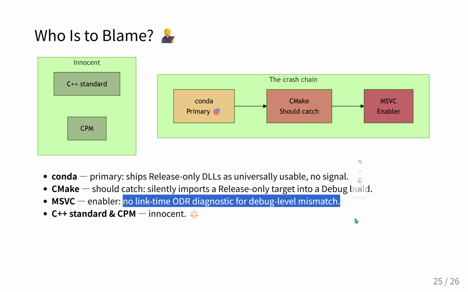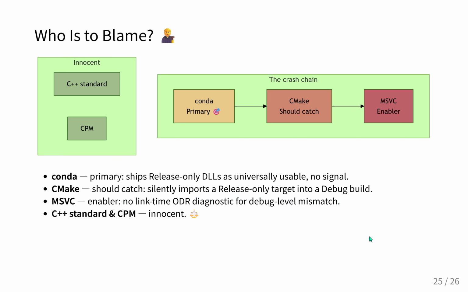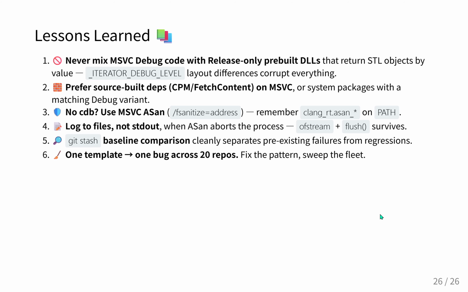Wow. MSVC is the underlying enabler here. It fundamentally alters the memory layout of core objects based on a hidden macro, yet it fails to provide robust link time diagnostics to warn the developer when two physically conflicting objects are being integrated across a DLL boundary. And for clarity, the presentation notes explicitly exonerate the C++ standard itself, as well as the CPM source builder. They functioned exactly as designed.